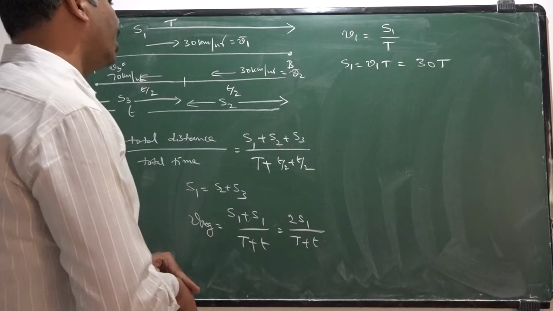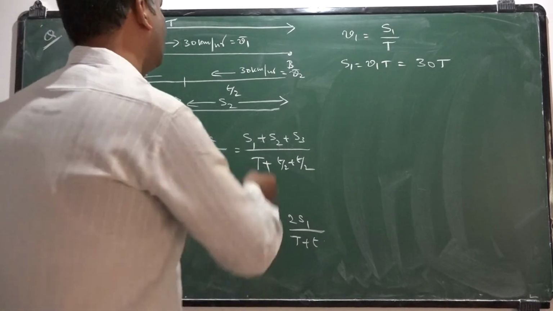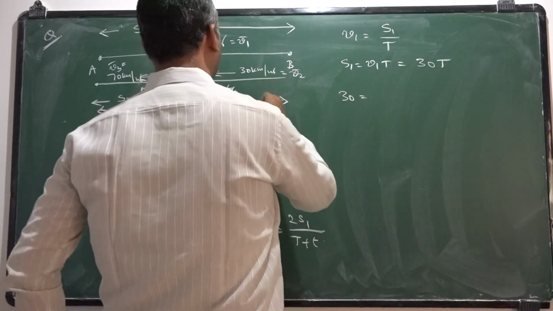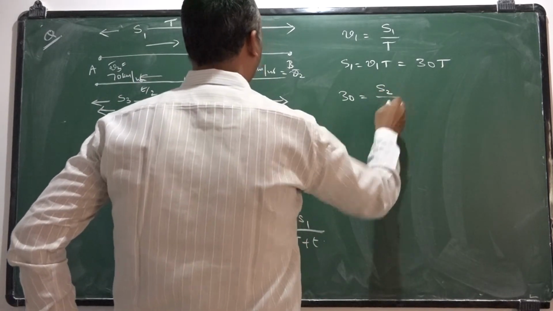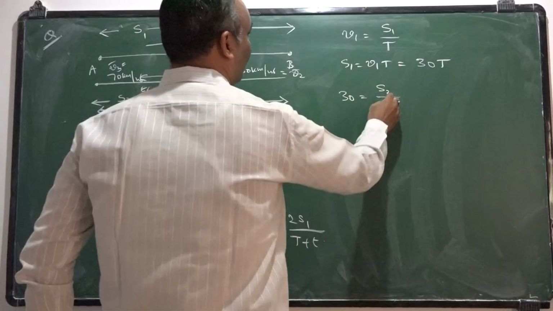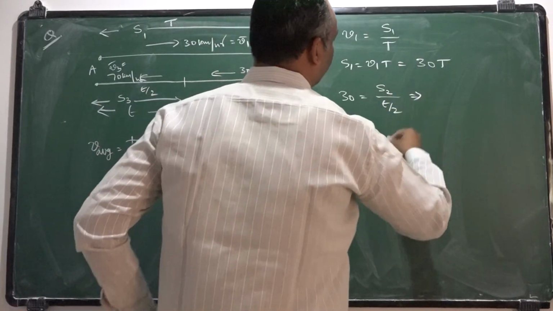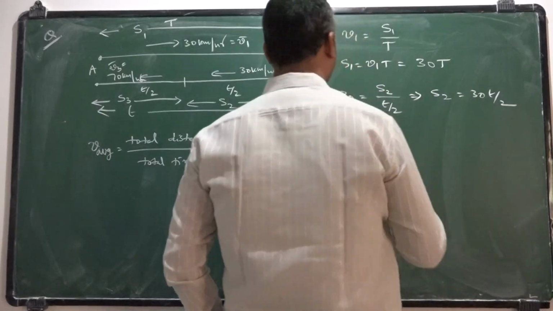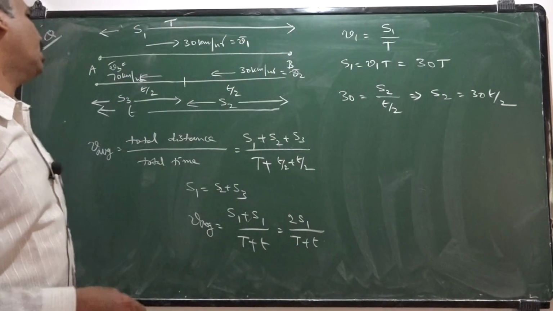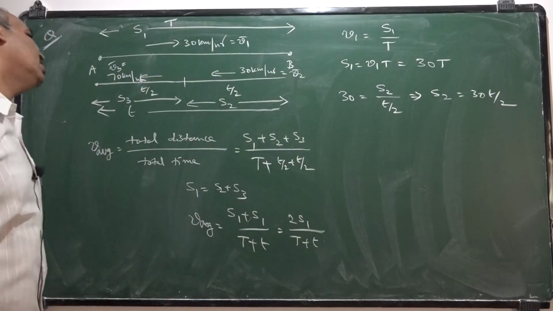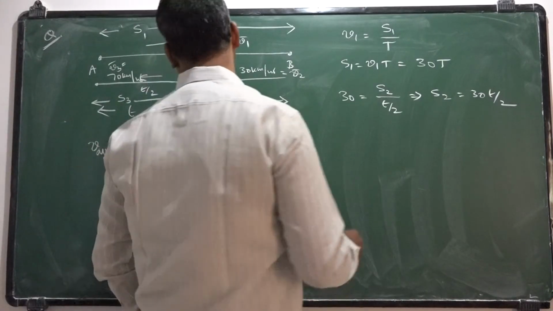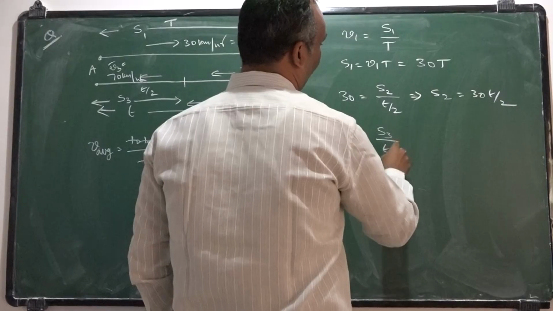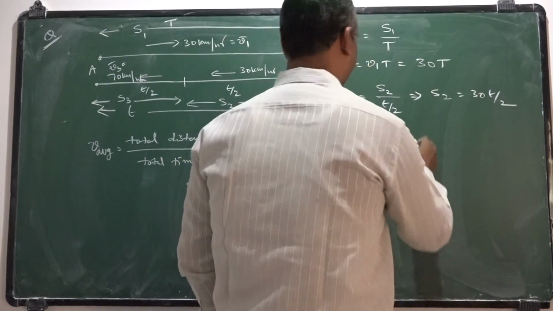If I come to the second part of the journey, here velocity is 30. 30 is equal to distance traveled S2 by time taken t by 2. That implies S2 is equal to 30 t by 2. Similarly, in the third part of the journey, the distance traveled is S3. The velocity it maintained is 70. 70 is equal to S3 by t by 2.